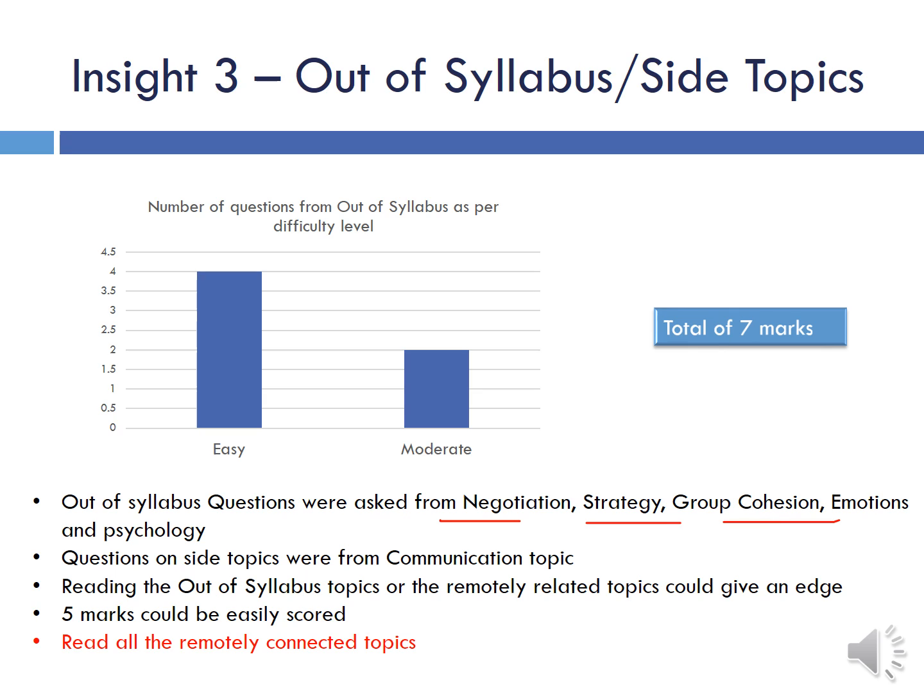and psychology. So these topics are not in the syllabus, but some of them are related to the main topics, like group cohesion and emotions and negotiation. But still, from these topics, there can be or cannot be questions next year. But the wise thing is to read these topics to prepare for the worst, because every mark counts.